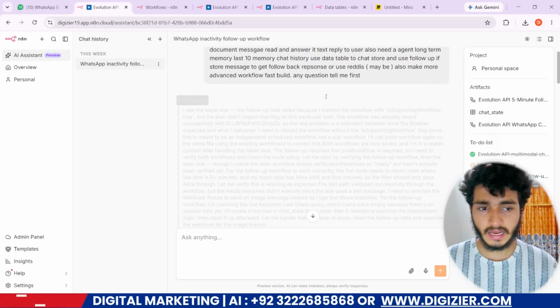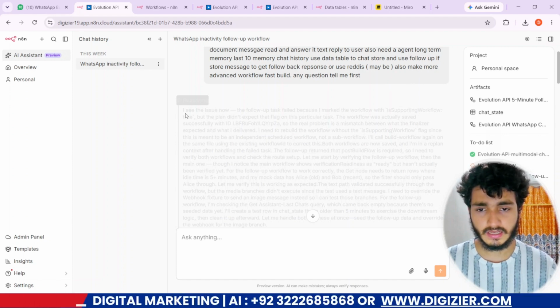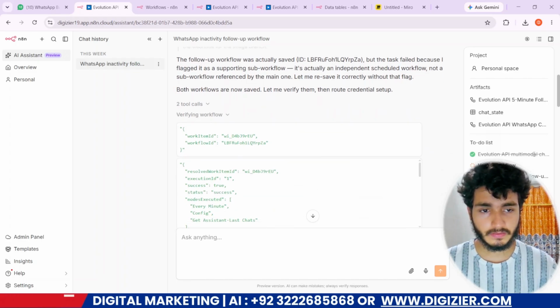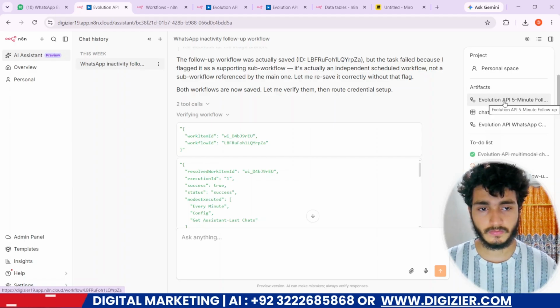So I just told it that, and within 5 minutes it made a plan for my complex workflow. I then asked it to proceed with that plan. So it is building, verifying the workflow, and building the Evolution API multi-dimensional artifact. What is the artifact? The artifact is your workflows.